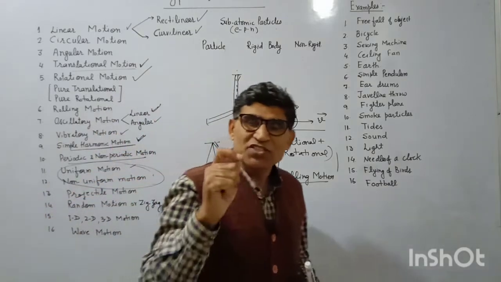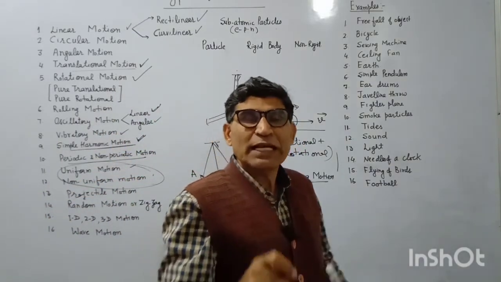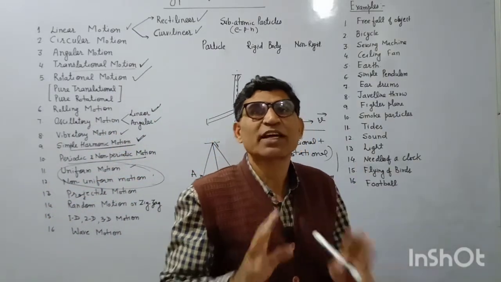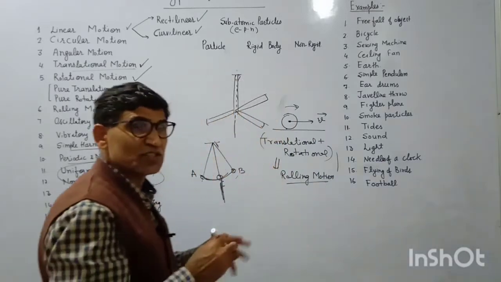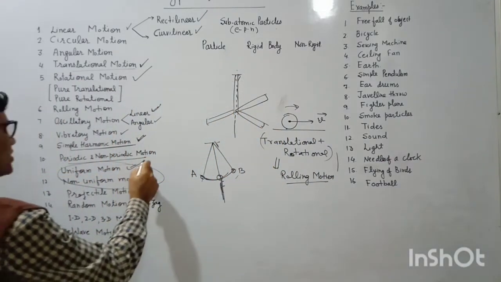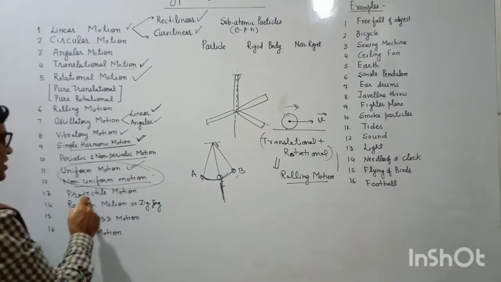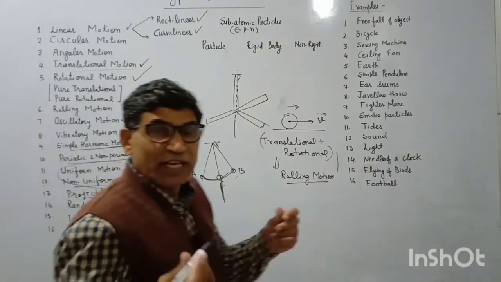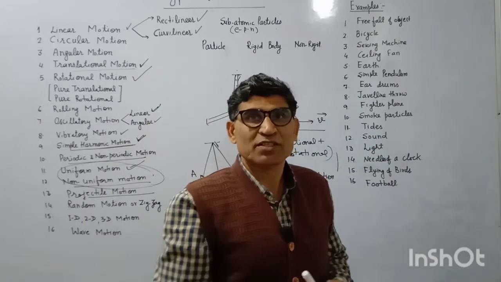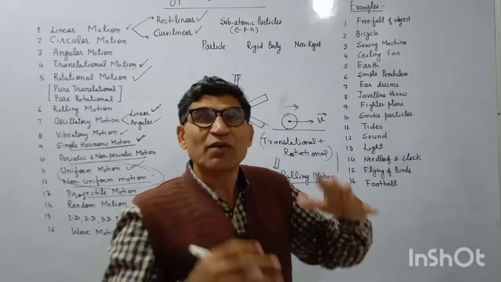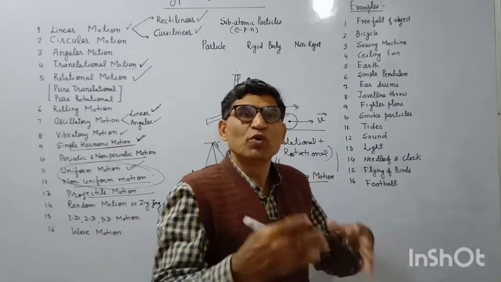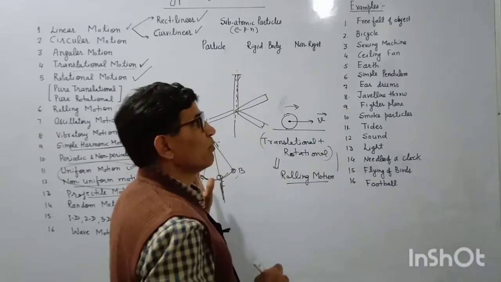A motion is said to be uniform when neither its speed changes nor its direction changes. We can say velocity is constant; such kind of motion is uniform, and the rest are non-uniform. And next is projectile motion. When anything is thrown in space with a certain speed and after that it is made to move under gravity alone, that is projectile motion.